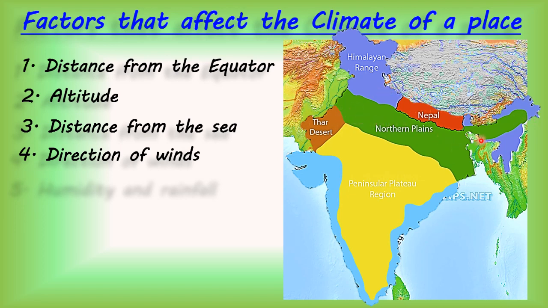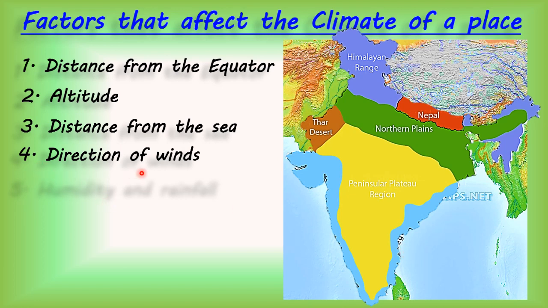This green area is plain. This yellow part of India is plateau, and this small brown part is desert, which has hot and dry weather. And can you see this blue part, children? This is the coastal area, that means the area near the ocean or sea. This much is clear, children.